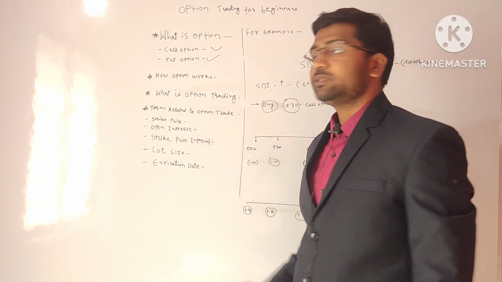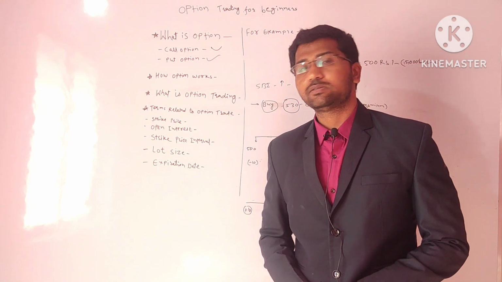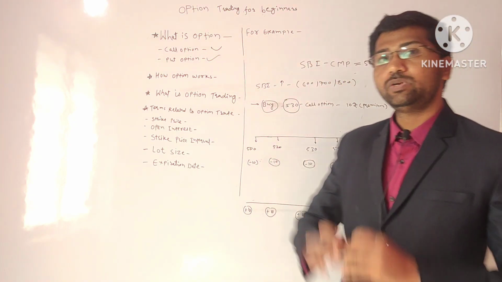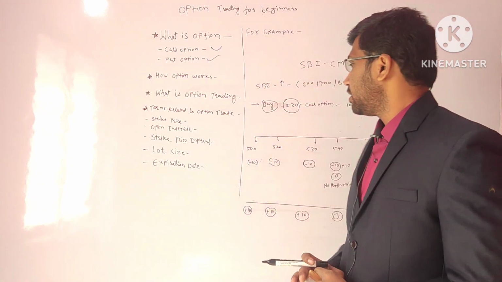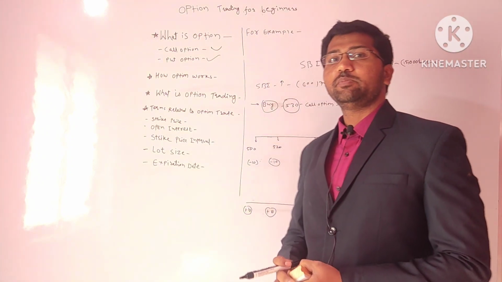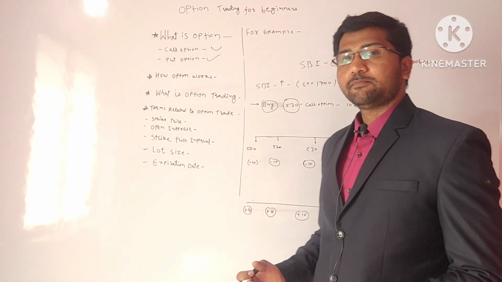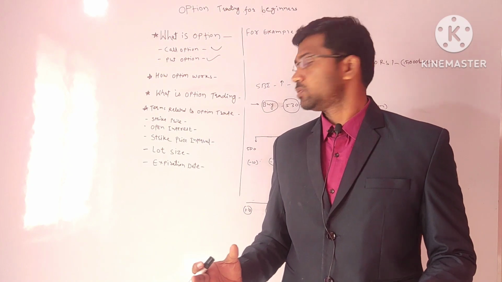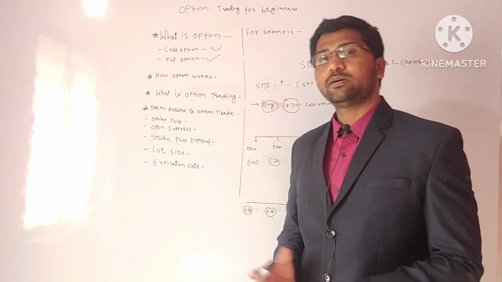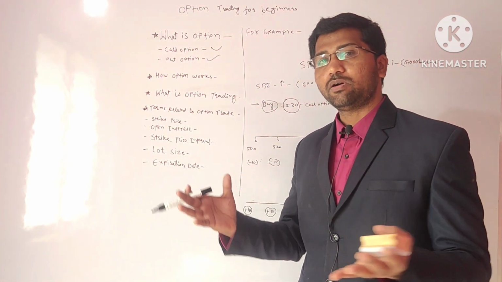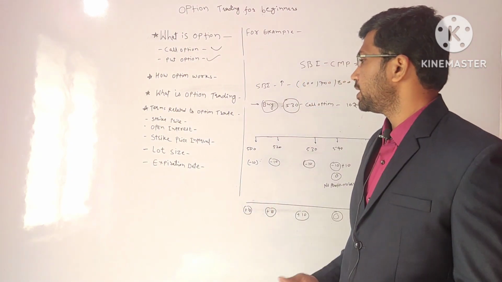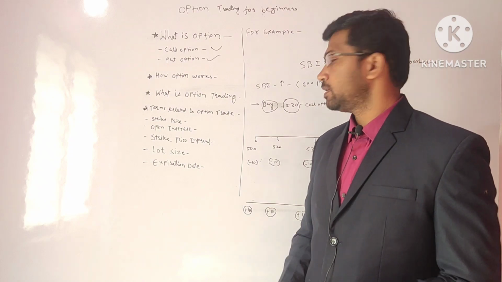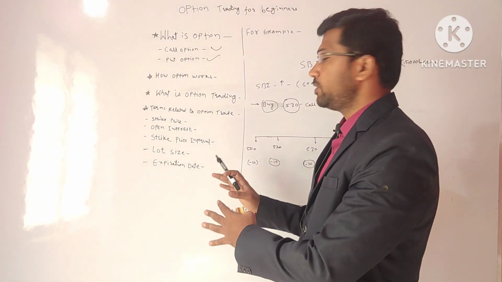Then the lot size. Lot size is the total number of stocks or options you are buying. The lot size is the total units of the securities. It may be shares, equity or assets, anything. Basically in option trading, you have to buy in lot sizes. There may be a lot size of 100 or 200, depending upon your investment. So the lot size is the number of units.